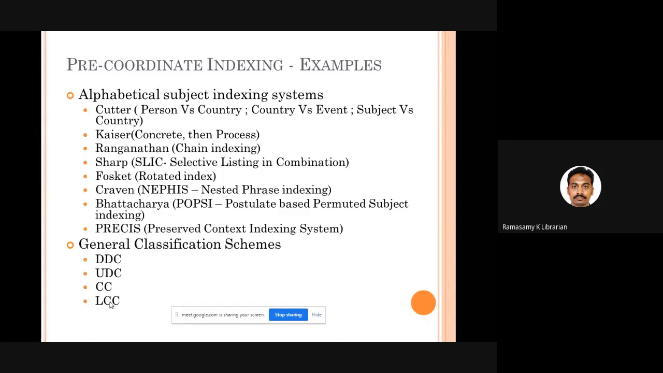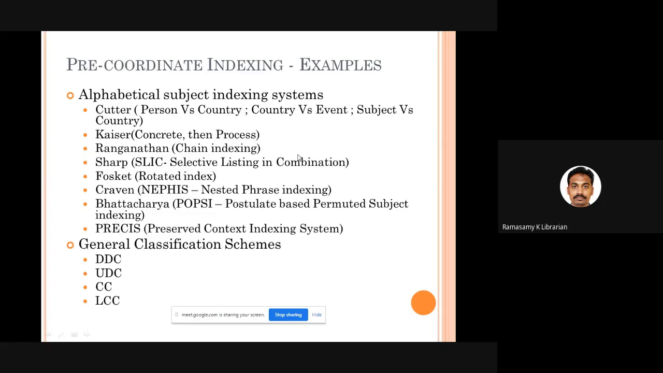For example, Ranganathan promulgated chain indexing. Sharp introduced SLIC, selective listing in combination. Foskett, rotated index. Craven introduced nested phrase indexing. Bhattacharya introduced POPSI, postulate based permuted subject indexing. Then Derek Austin introduced PRECIS, preserved context indexing system. And long before, we had Kaiser, who introduced 2 concepts called concrete and process.